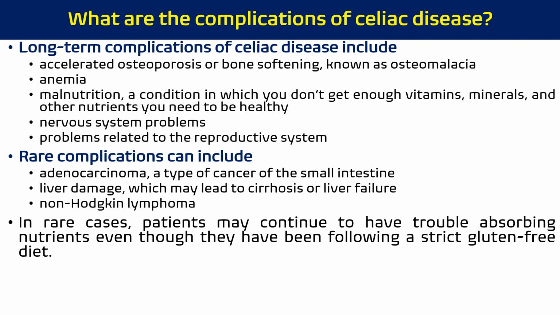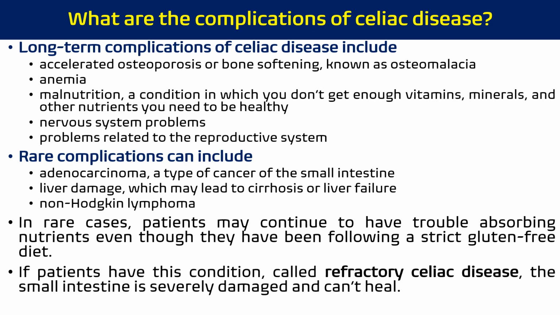In rare cases, patients may continue to have trouble absorbing nutrients even though they have been following a strict gluten-free diet. If patients have this condition, it is called refractory celiac disease. The small intestine is severely damaged and cannot be healed. In this case, patients need to receive intravenous nutrients and specialized treatment.